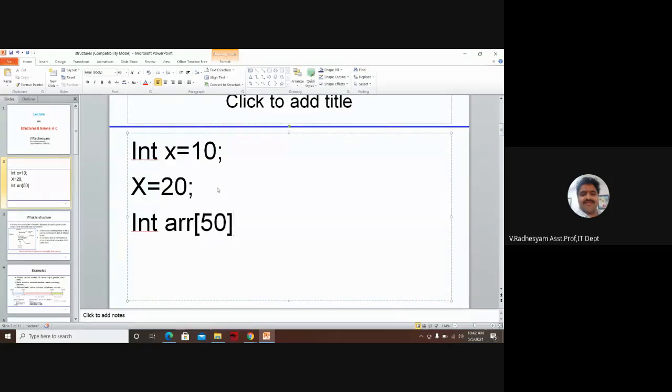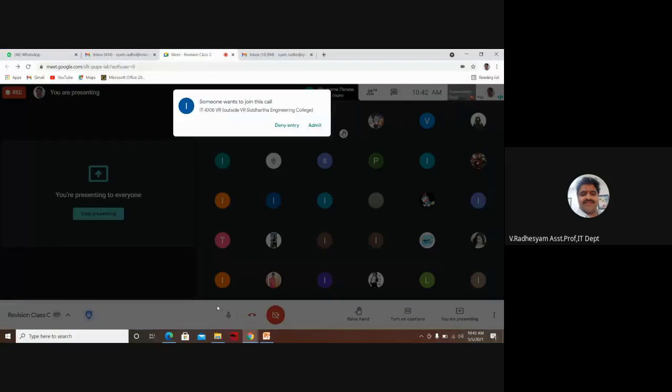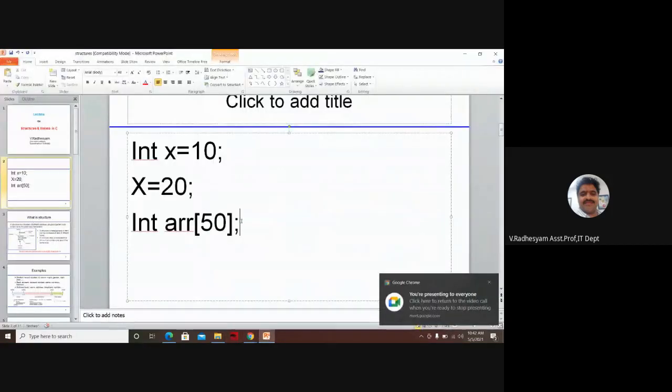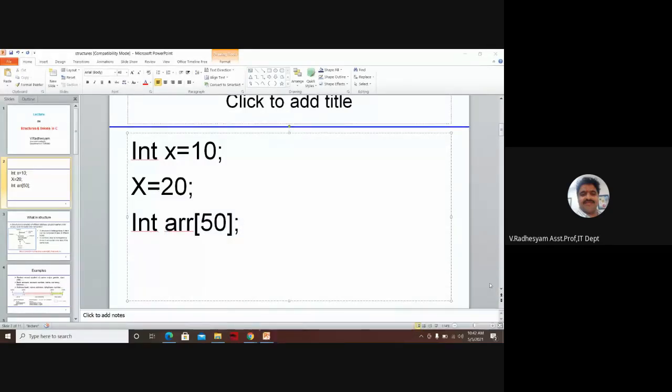Here you see int ARR of 50, which can hold 50 values, but all 50 are integers only, homogeneous.